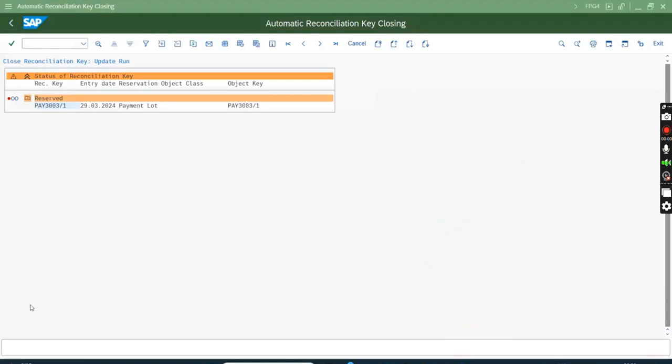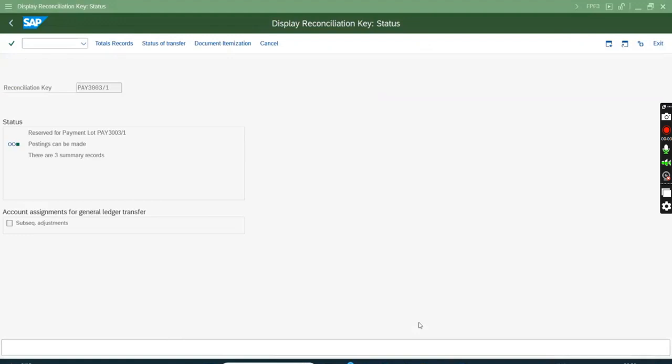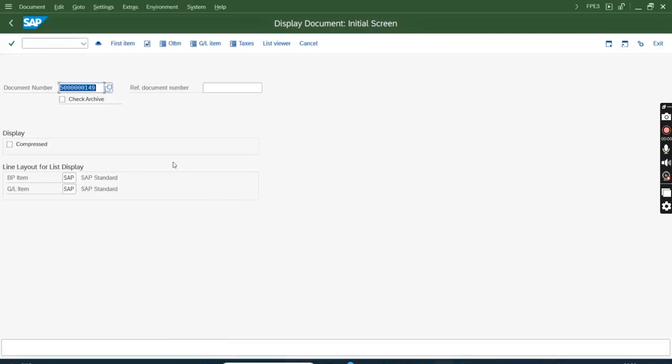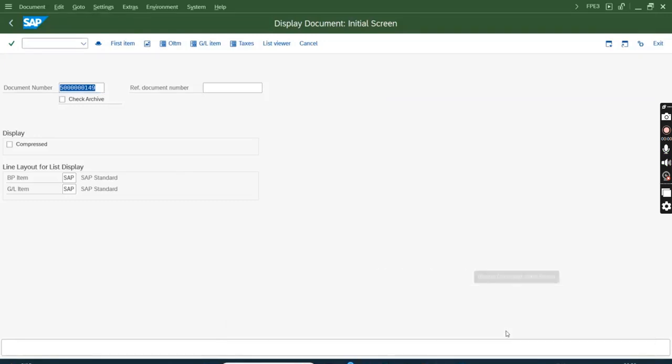I'm again repeating the problem statement. In my example, I put two payments. Hang on, where is the payment document?